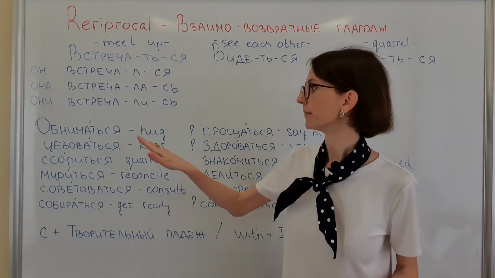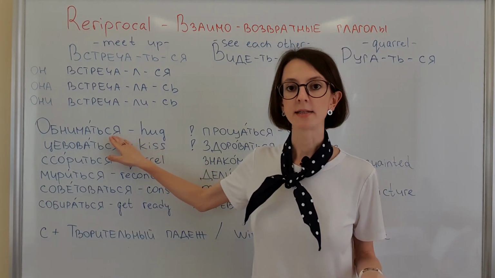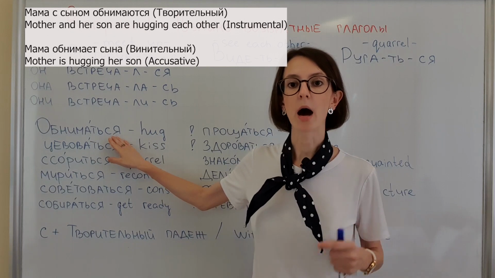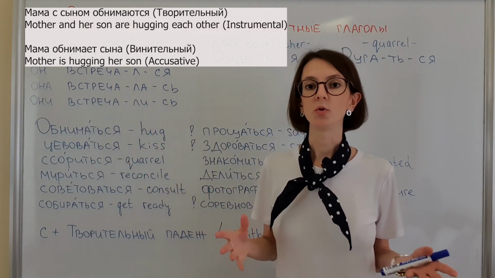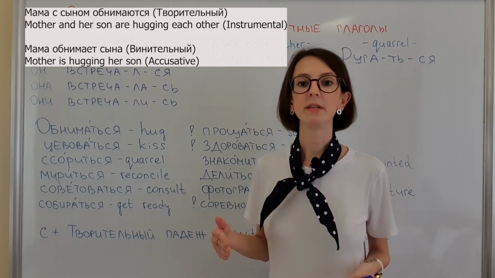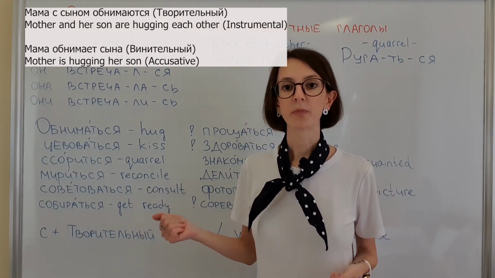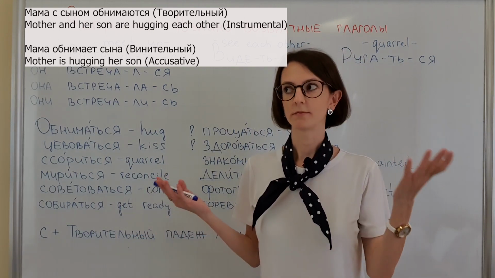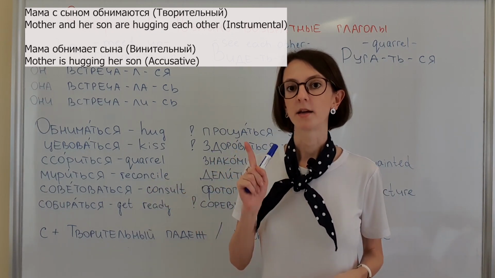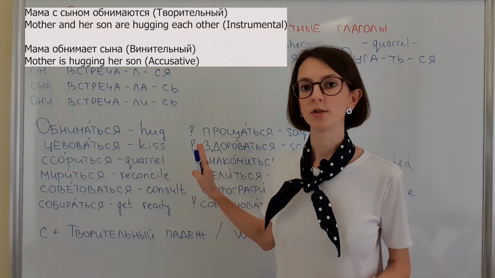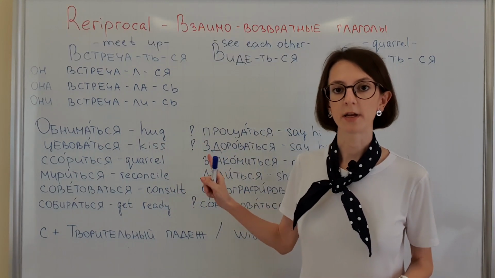So for example, as I said, обниматься, мама с сыном обнимаются. This is reflexive verb. Or you can say мама обнимает сына. You see, here I used normal verb, but then I used accusative case. Careful here, never accusative case after reflexive verbs.